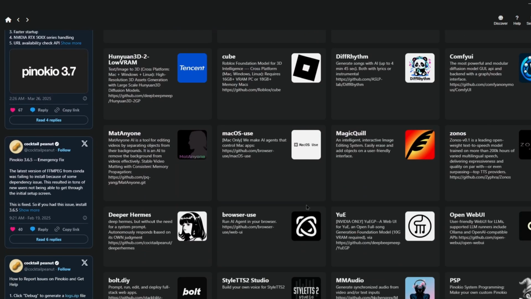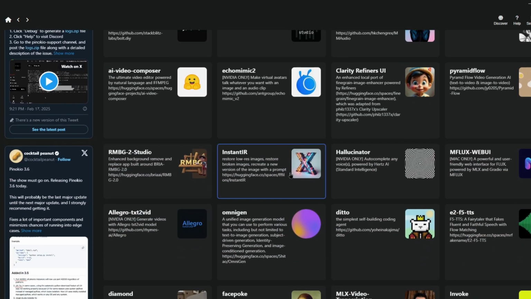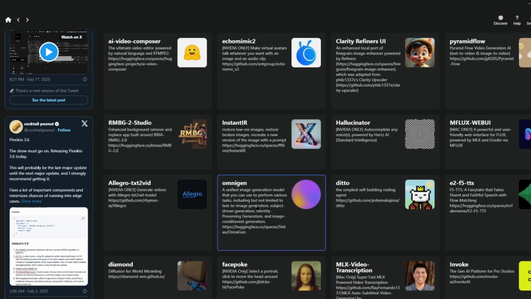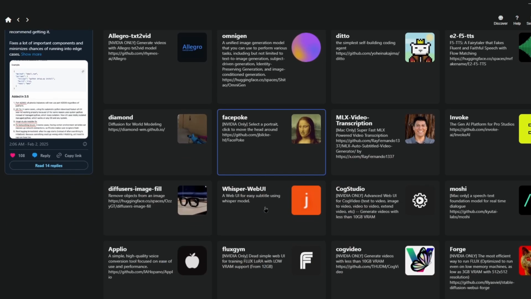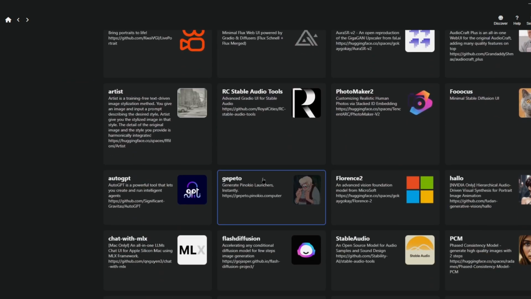And you could find all these different types of apps here and just kind of read what they do. And this is like a hot spot for all the new AI tools. And well, they're not new. So OmniGen 2 is not here. And there's certain tools that aren't here. And it takes a while for them to actually perfect it. But you'll see here things like OmniGen 1 is here, which works pretty good too. And they have live portrait. They have face poke. They got so many tools here to play with. And they're just one click away at installing.